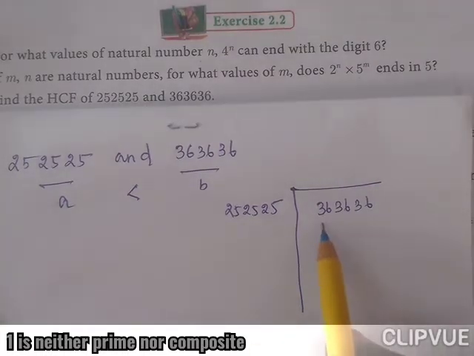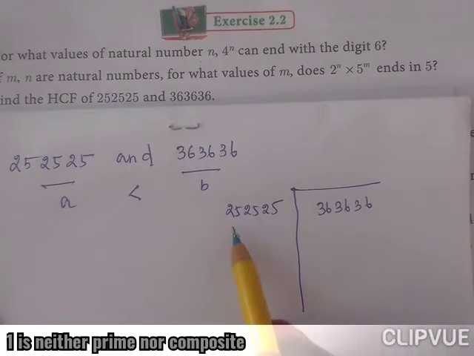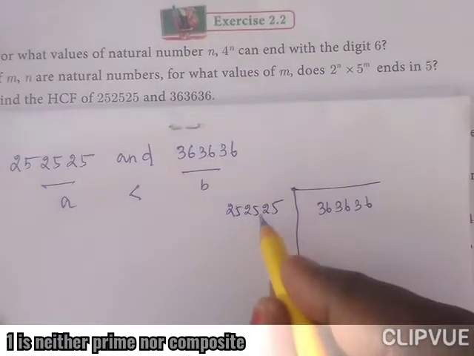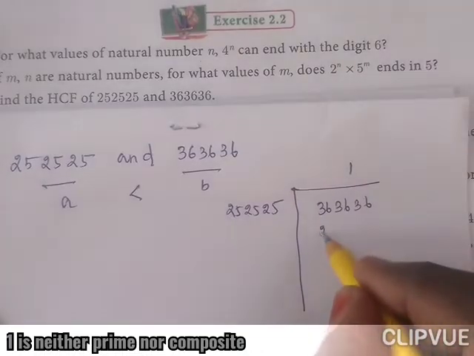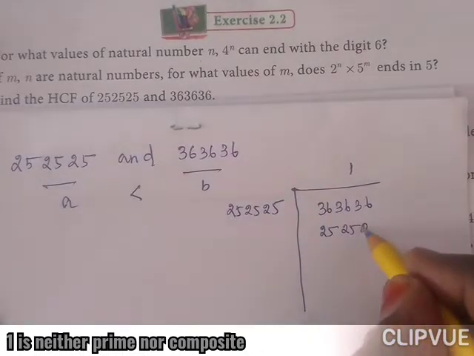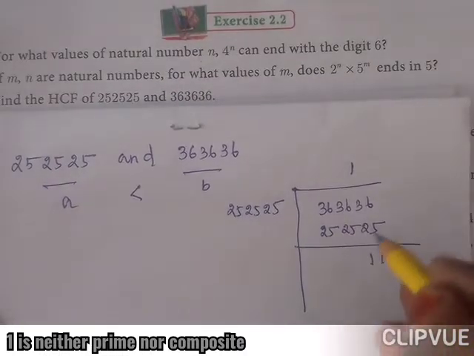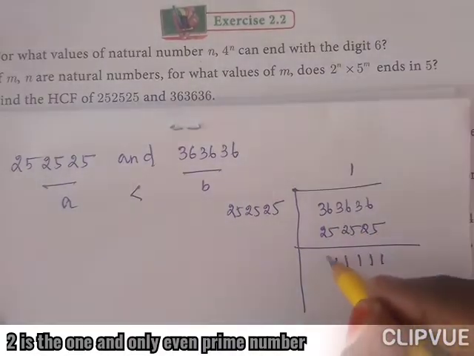Actually this is 363636. This is 252525. How many times does it go? Only one time. So you multiply, and it leaves a remainder: 6 minus 5 is 1, 3 minus 2 is 1, 6 minus 5 is 1, 3 minus 2 is 1, 6 minus 5 is 1.